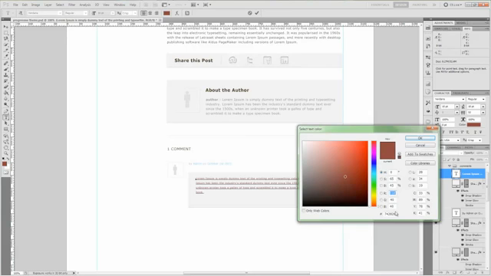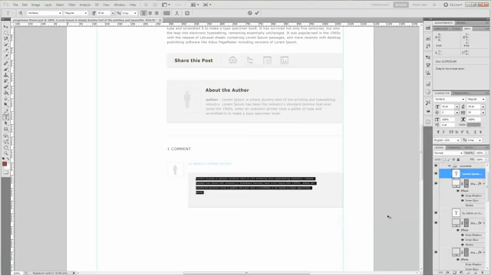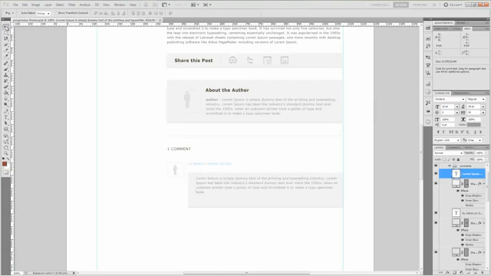Alright. Double click it. Change the color of the text here. And the color, I believe, is going to be 7E7D7D. Alright. And the font size is going to be 12. And everything else is pretty much all going to stay the same. So, there you go. Now let's just use our arrow key to create some padding on the top and left hand sides of the background box here, and make it as even as we possibly can.